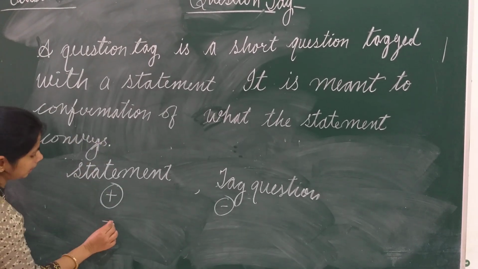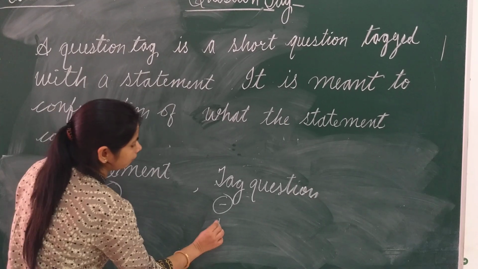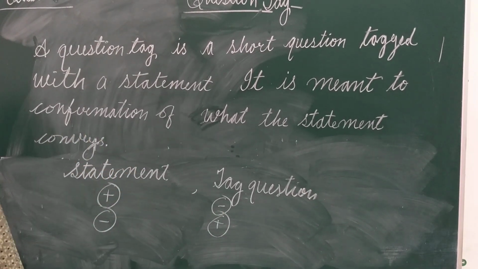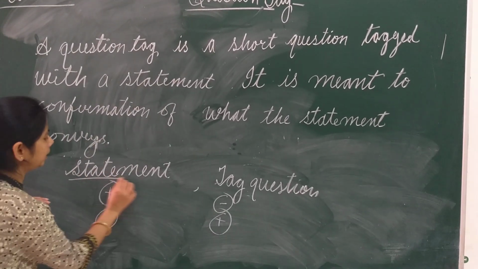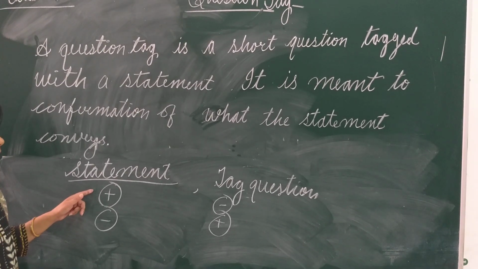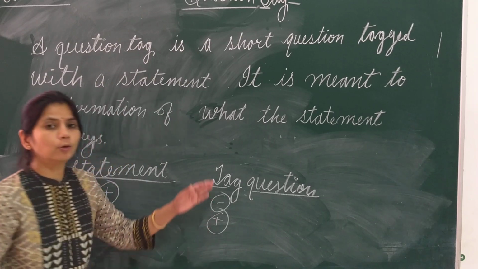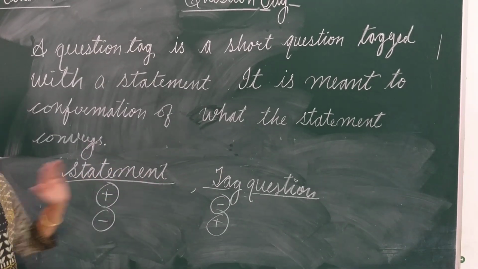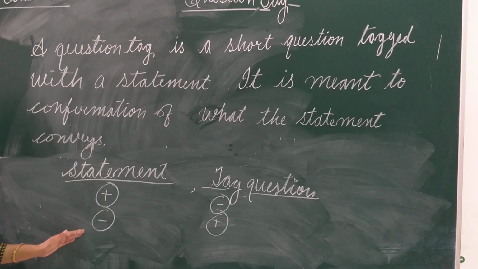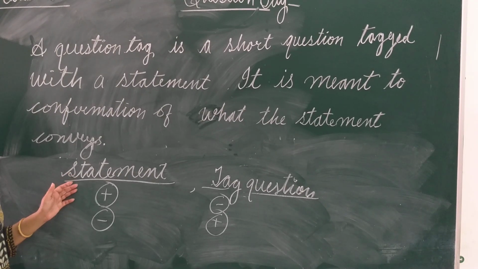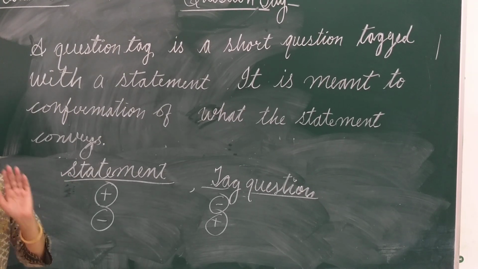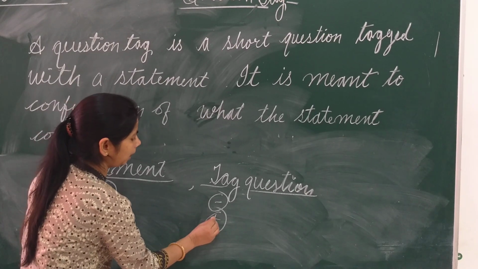If our statement is negative, our question tag will be positive. What I said? If our statement is positive, if in the statement there is no use of not, then in question tag we will use not with helping verb. If in our statement there is a negative word, then our question tag will be positive.